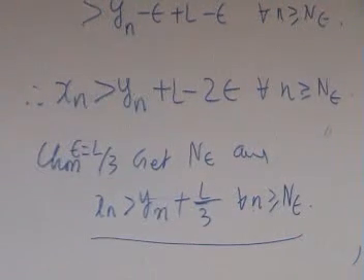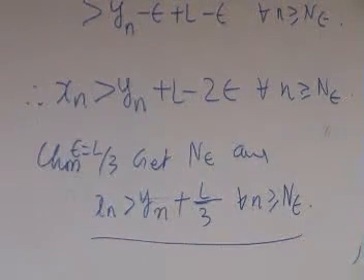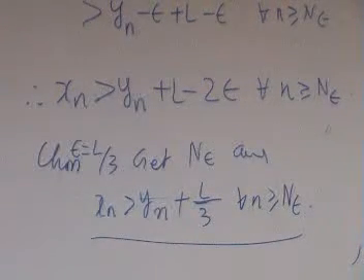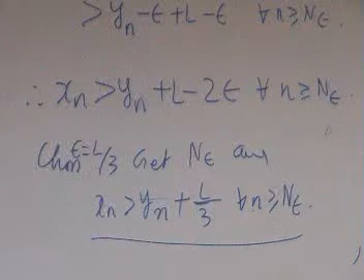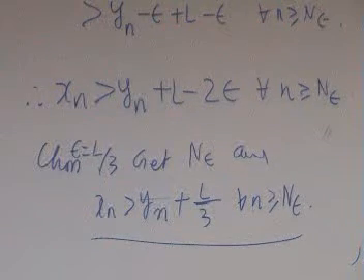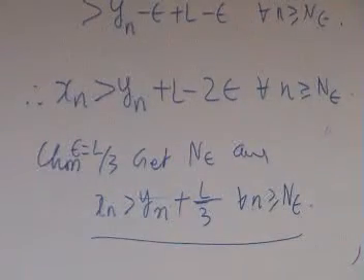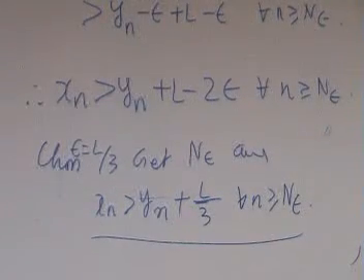So what it says is, not only x_n will be greater than y_n beyond a certain stage, x_n will be at a minimum distance of L by 3 after a certain stage.